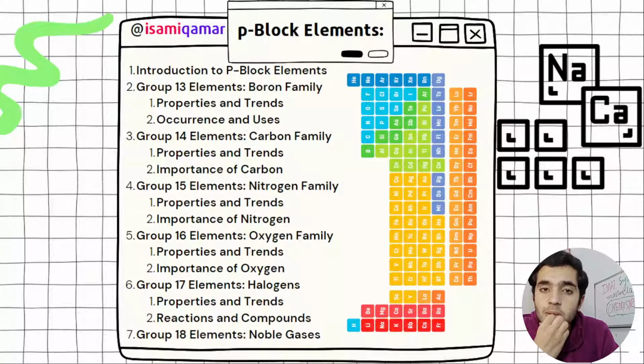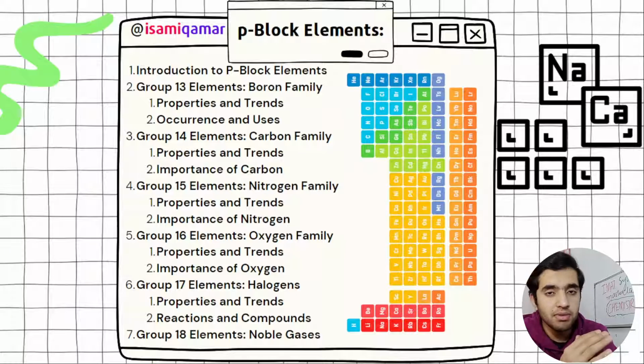Then there are properties like vanadium pentaoxide being used in the contact process for preparation of SO3 from SO2, and then SO3 to H2SO4, and then the uses of transition elements. There is a lot of detail.